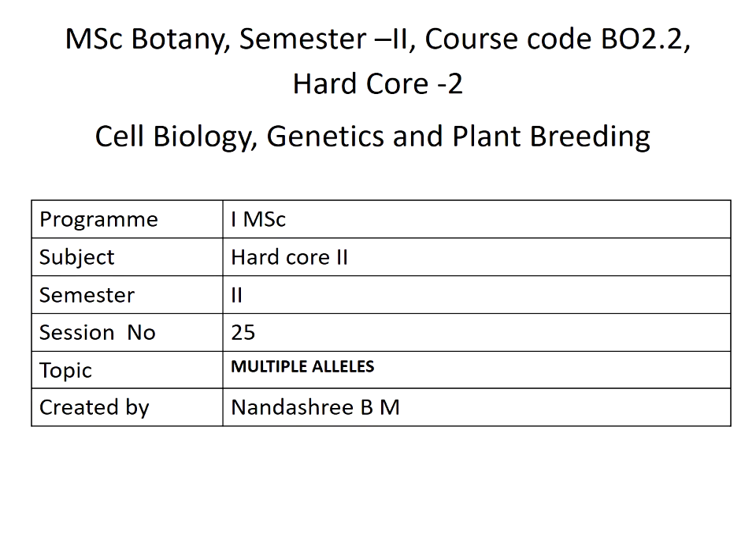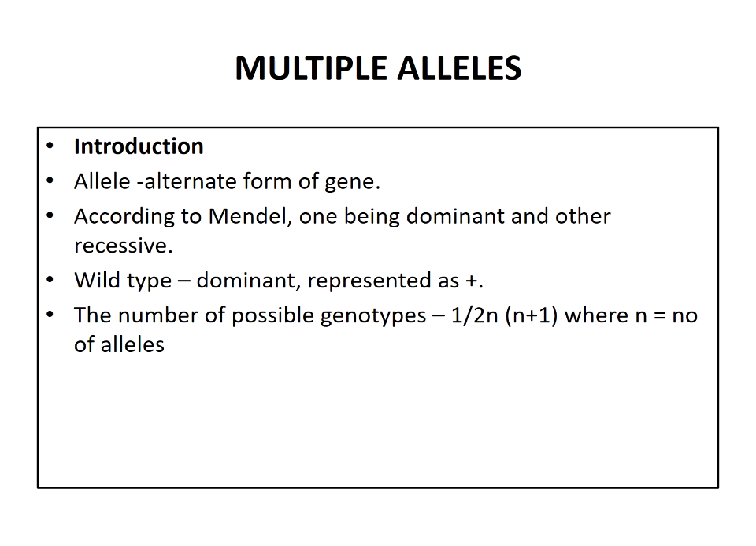Good afternoon, students. In this Hardcore 2 class, let us discuss multiple alleles. Allele is a shorter term than allelomorph, and it is an alternate form of a gene. Many genes have two alternate forms, but several others have more than two alternate forms. More than two alleles at the same locus give rise to a multiple allelic series.